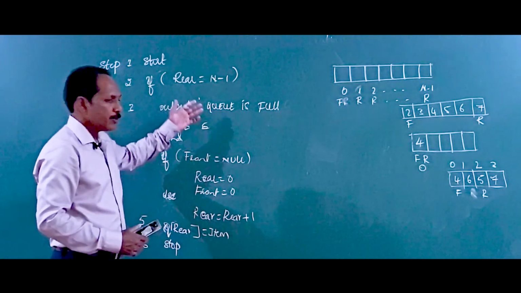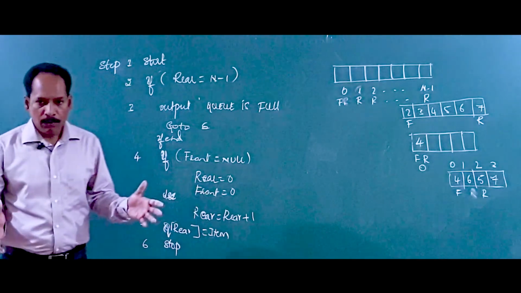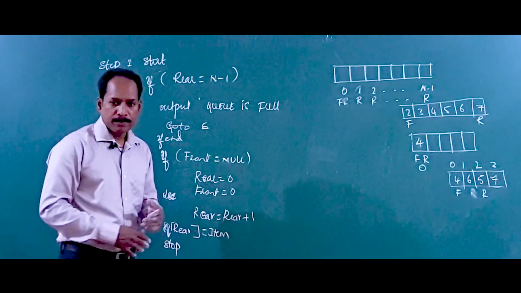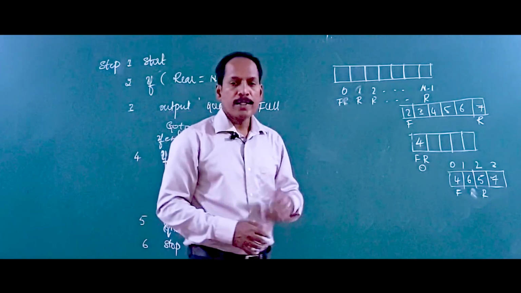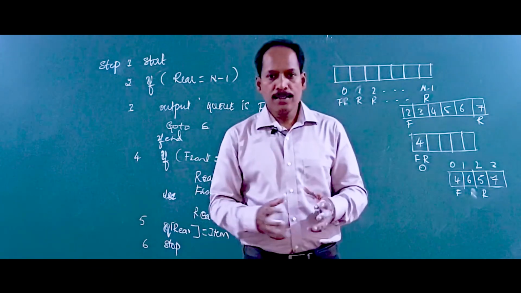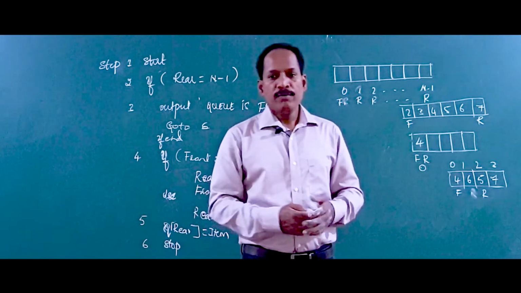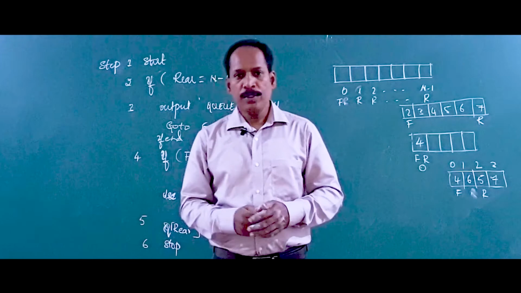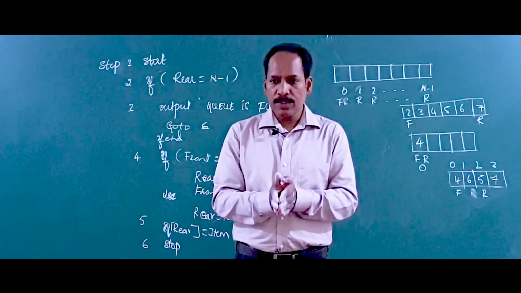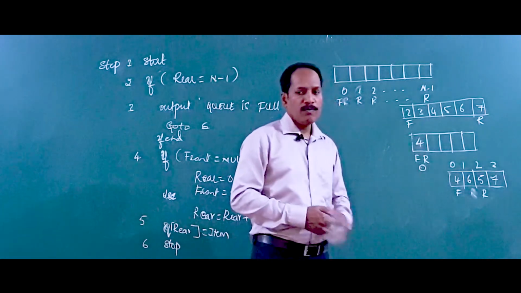You can remember it very easily, as I told, with 3 examples. If it is full, we cannot insert, display the message and stop the algorithm, the function comes back, only the message. The second option: if it is empty, insert the element you are trying to insert as a new element, so make Q of R equal to item. Thereby front is 0 and rear is 0, because it's empty. This is the first element, both will be pointing to the same element. You can see front and rear with the same value. That is what I did.